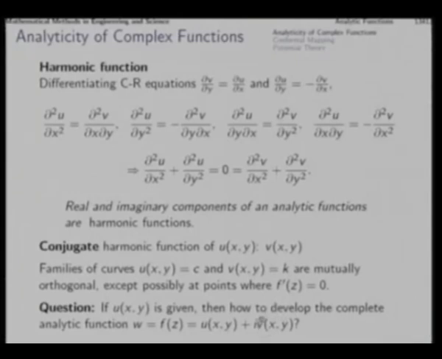After constructing v of x y we get the complete analytic function. That means, if one of the components, real or imaginary, of the complex analytic function is given, then the other one can be derived using Cauchy-Riemann conditions and integration.